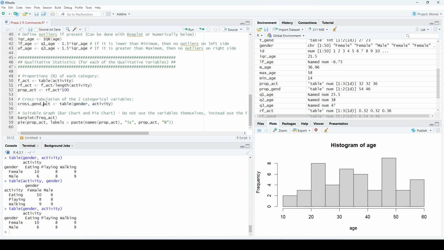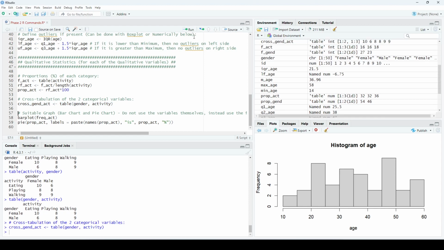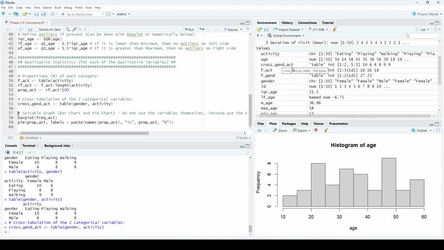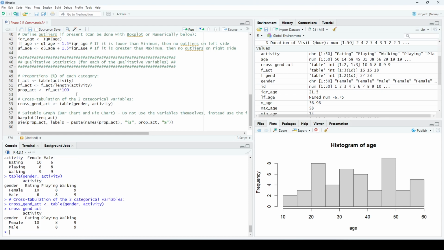We can always save it inside a new variable. So I will call it, for example, cross_gen_activity, assignment operator, the contingency table. So I will just save it inside this object so I can use it at any time. This is a new object, cross_gender_activity. I can use it at any time.